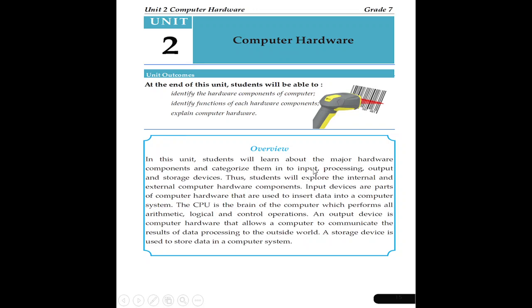Input, processing, output, and storage devices are the components of computer hardware. Thus, students will explore the internal and external computer hardware components. Under hardware, we also have internal and external components.